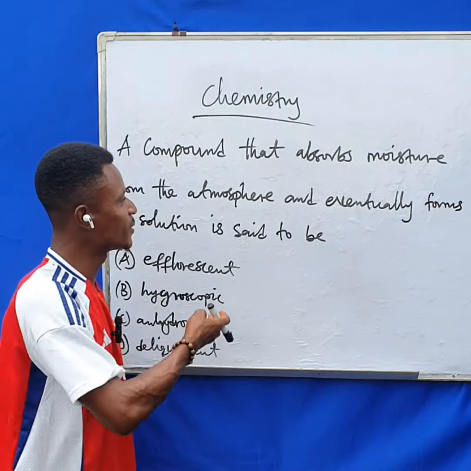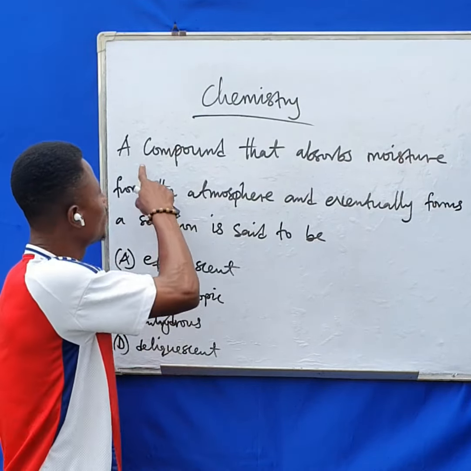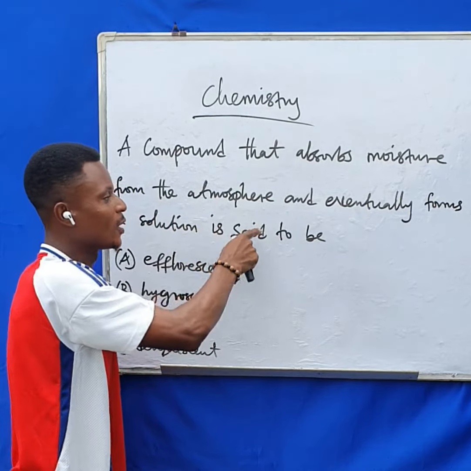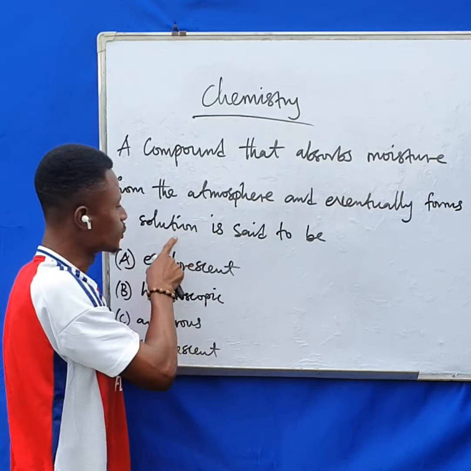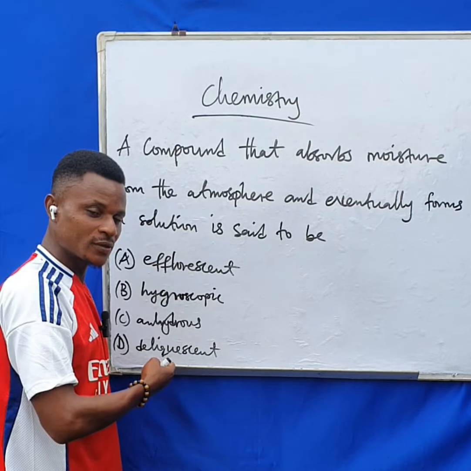Let me show you how to answer this kind of chemistry question on the board. The question says, a compound that absorbs moisture from the atmosphere and eventually forms a solution is said to be, and we are given four options here.